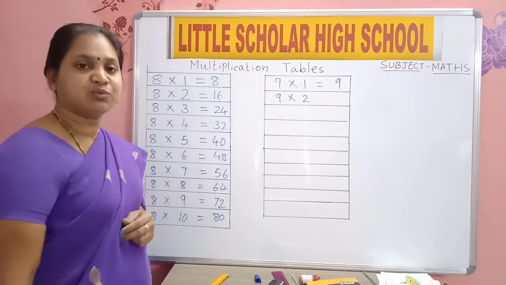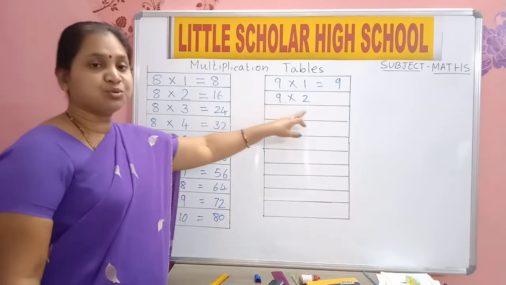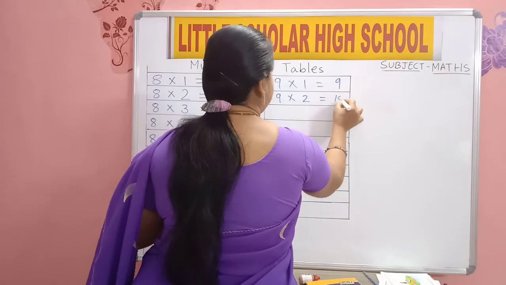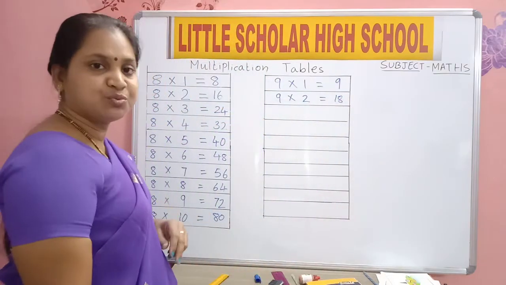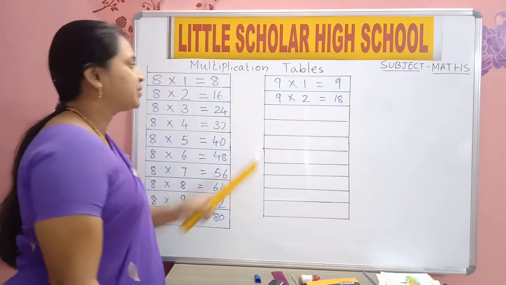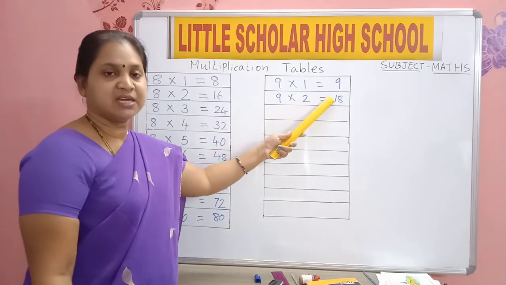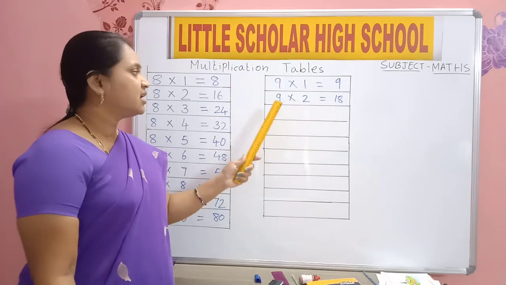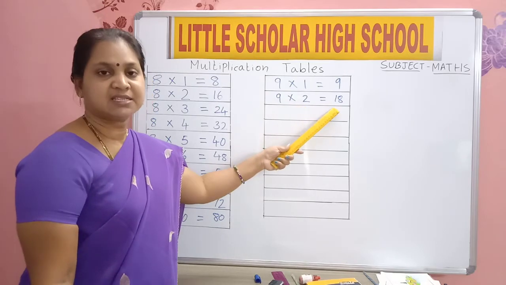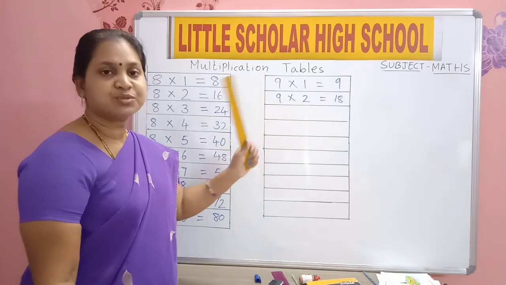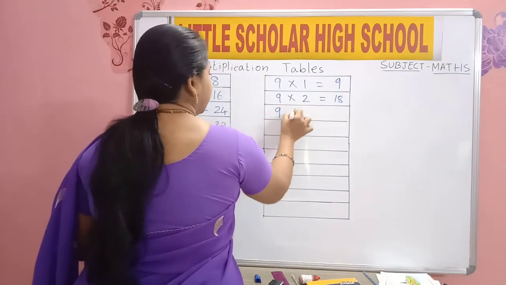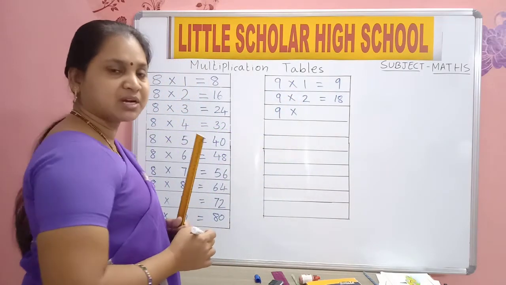Yes or no? 9 twos are 18. Come on, say 5 times. 9 twos are 18. 9 twos are 18. 9 twos are 18. After that, 9 into, after 2 which number comes?